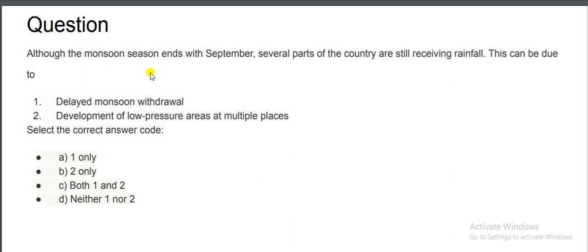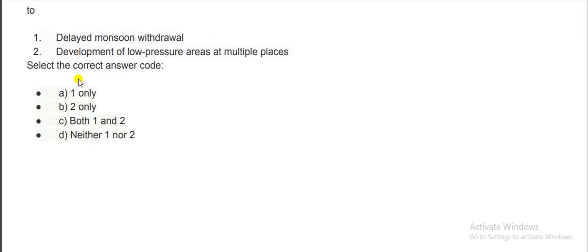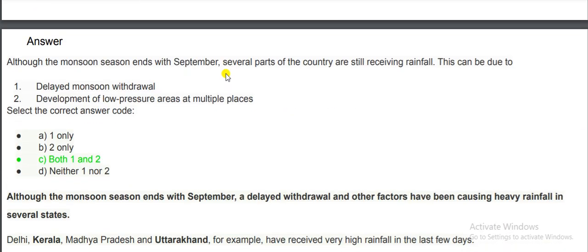The next question is: although the monsoon season ends with September, several parts of the country are still receiving rainfall. This can be due to: first, delayed monsoon withdrawal; second, development of low pressure areas at multiple places. A is 1 only, B is 2 only, C is 1 and 2, and D is neither 1 nor 2. So the correct option will be both 1 and 2: delayed monsoon withdrawal and development of low pressure areas at multiple places. So let's see the explanation.